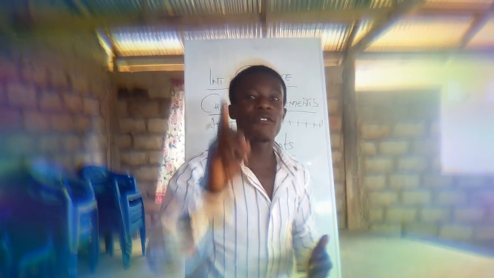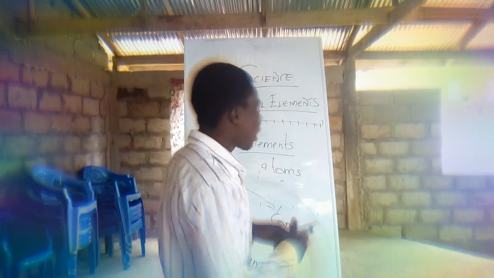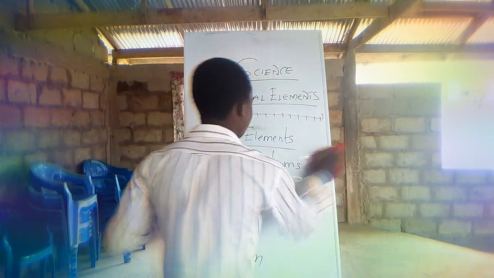Are you getting it? So if you are taking yourself to be a JHS student, that you like science, you learn science all the time, and for that matter science is of your interest, then there's a need for you to understand the first 20 elements. The first 20 elements are going to be highlighted on the board as you are watching me.